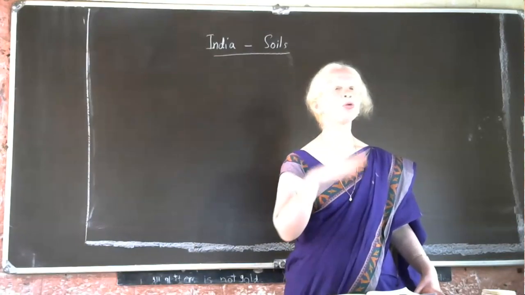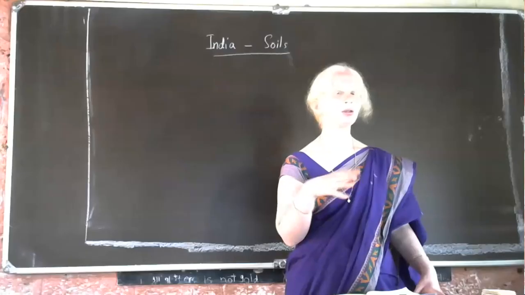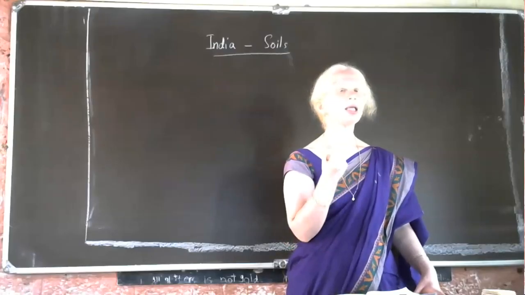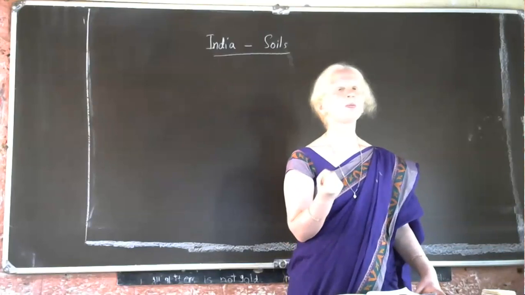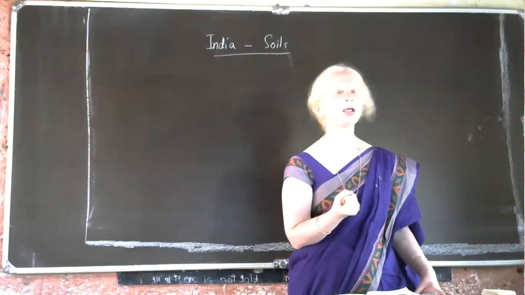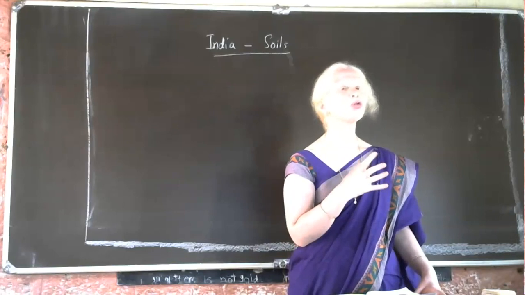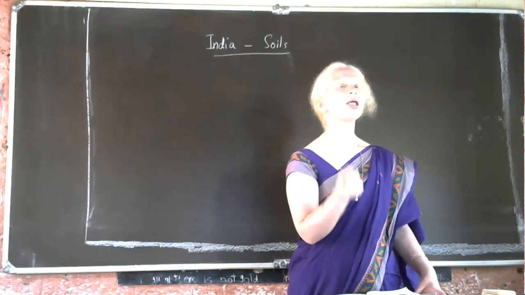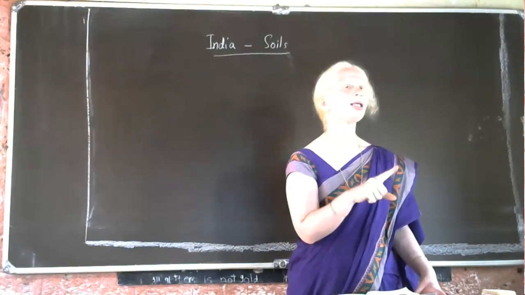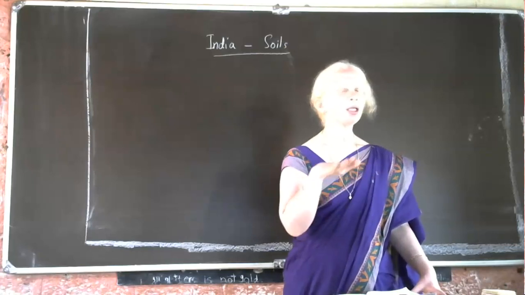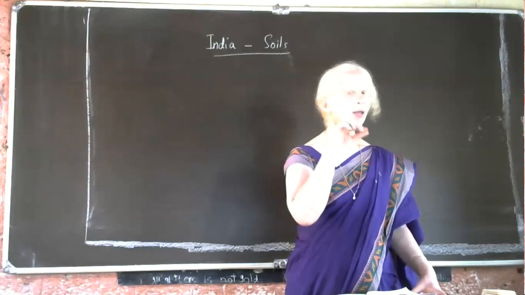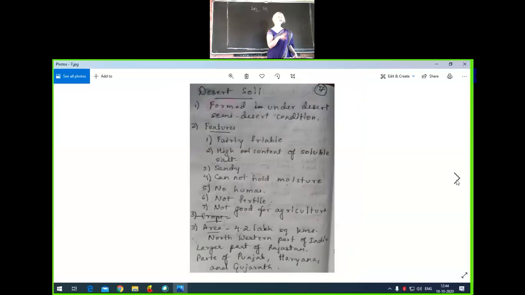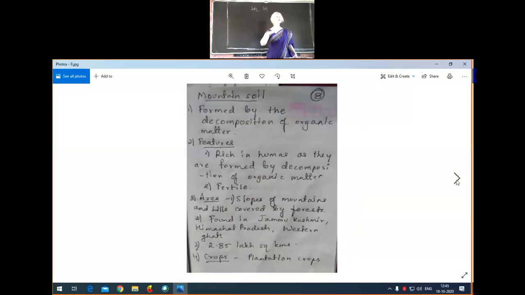When rain comes and washes it away, everything in it, whether it is humus or some other fertile matter, it will lose that, and only salty content will remain there. That is why it is infertile. So in the plain region, if there is heavy rainfall and high temperature, then laterite soil is not formed there, because that soil is formed by washing.